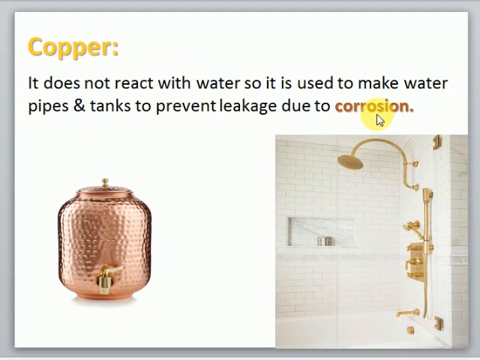So if the copper gets corroded, or any metal gets corroded, definitely the water pipes will get a leakage. So to prevent this leakage, mostly copper is used to make water pipes and tanks, because copper will not be corroded by water. Okay.